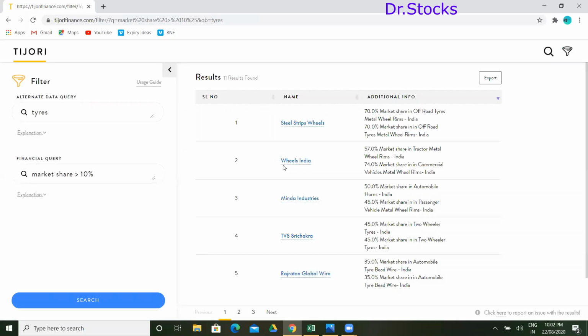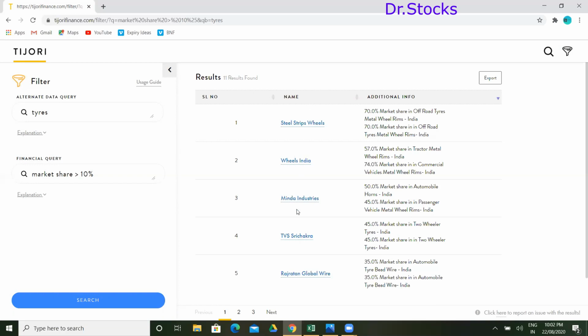Right now, Steel Strips Wheels has 70% market share in off-road tires, metal wheel rims. And Wheels India, they are the leading players right now.